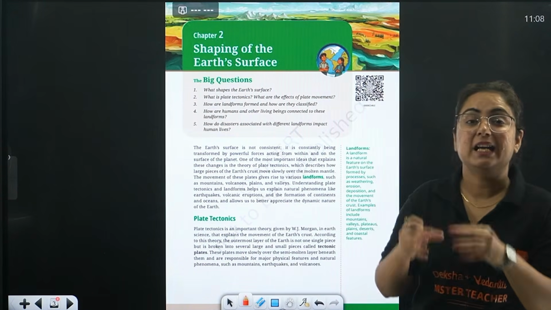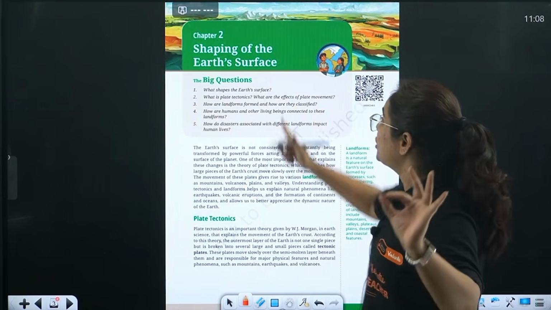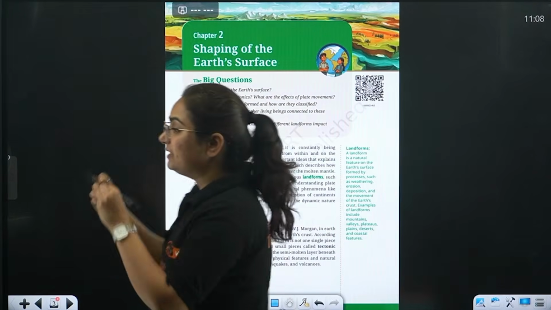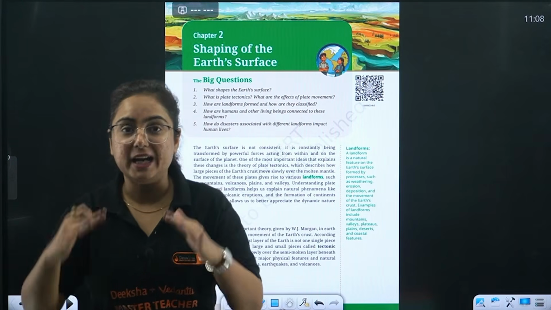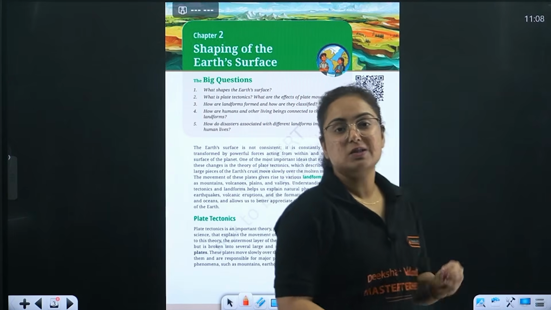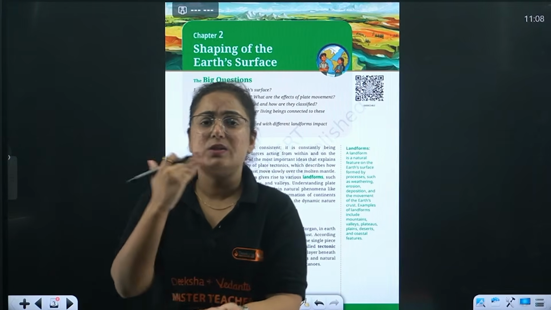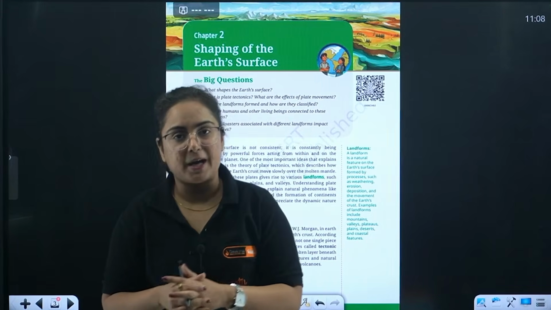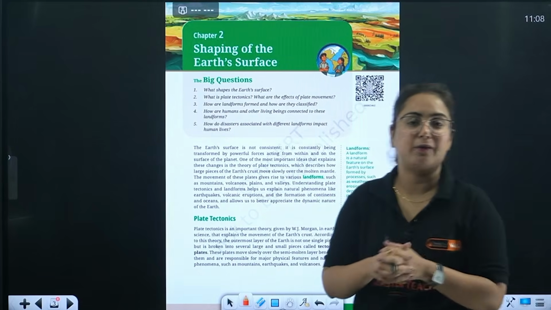It means that these are the important areas on which this entire chapter depends, like shaping of the Earth's crust. It will talk about what shapes the Earth's surface. If you feel that the shape of the Earth was exactly as it is right now, it is far from true. Why? Because it has evolved gradually like humans did. Similarly, the plateaus, the mountains, the plain areas we see were not exactly the same some million years back. Rather, they have evolved, they have changed due to certain factors which we have to study in this chapter.